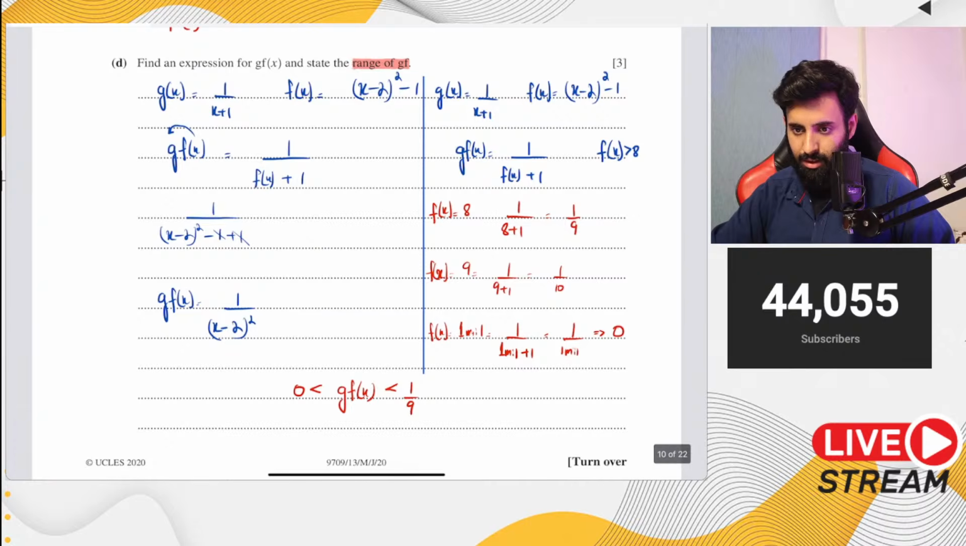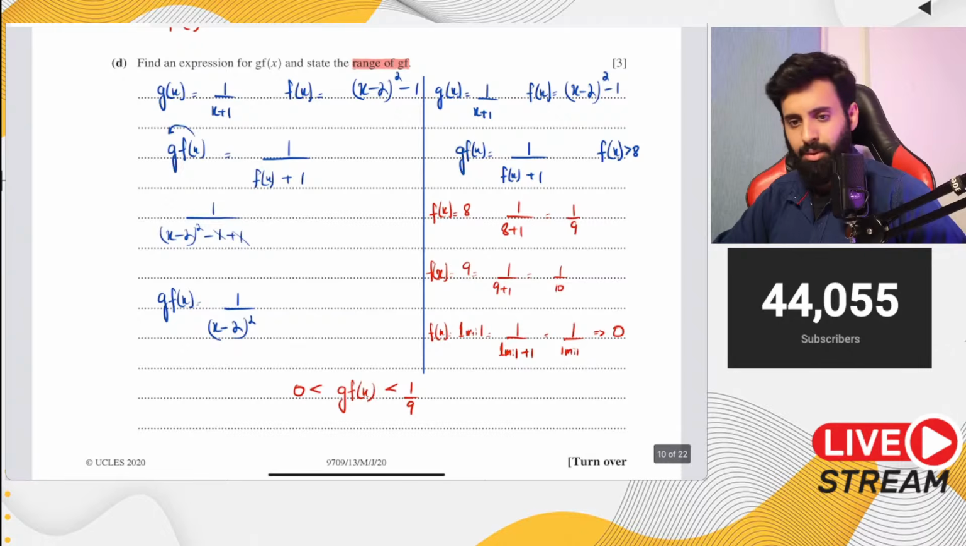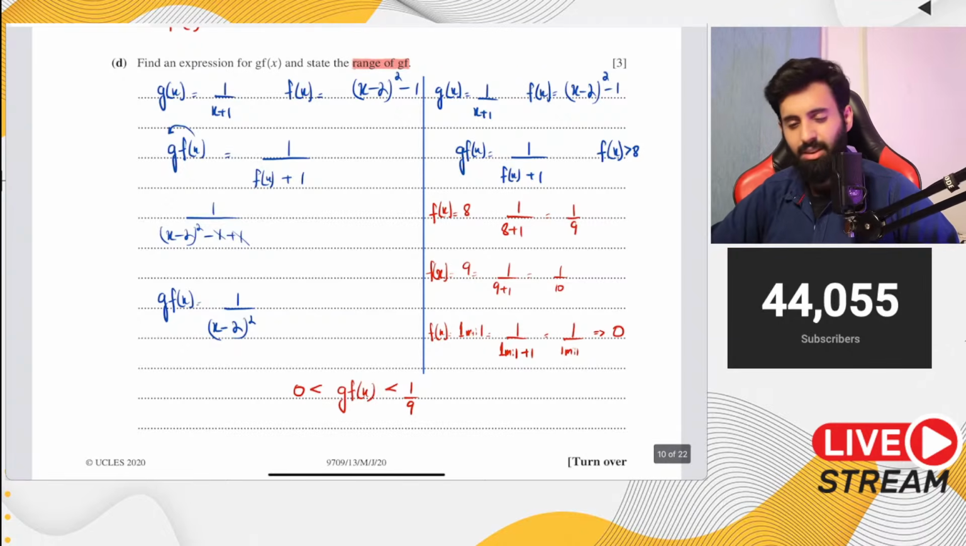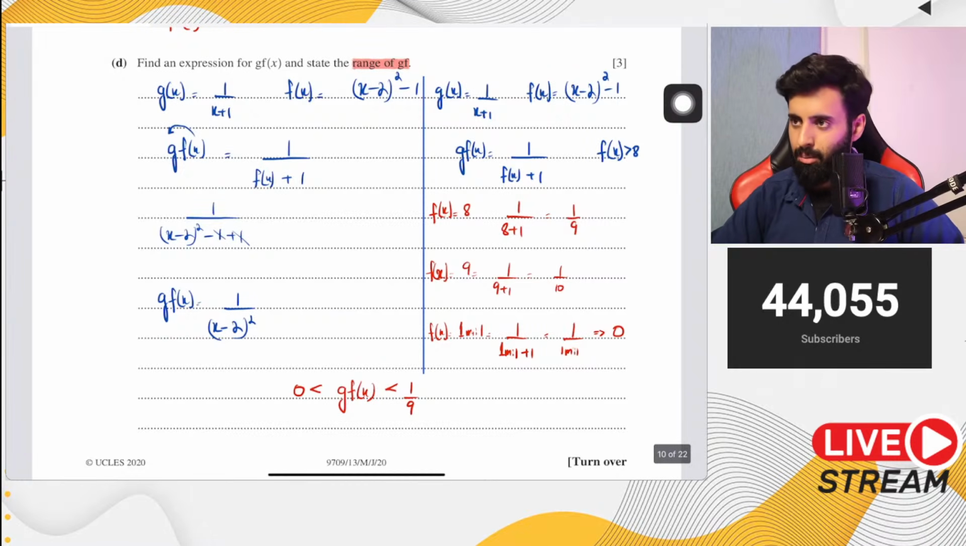Sir, what is the h and k in a function? Like, how to identify it? When you bring it in completed square form, then h and k are the turning points. Will we write greater or equal to 0? We'll write greater than 0, not equal to 0, because it will never actually be equal to 0. It will be very close to 0. When you divide 1 by a very large value, it is never actually equal to 0. It's going to be very close to 0.